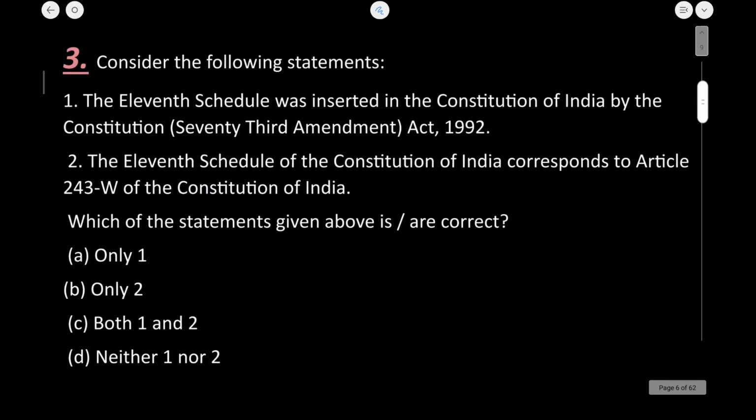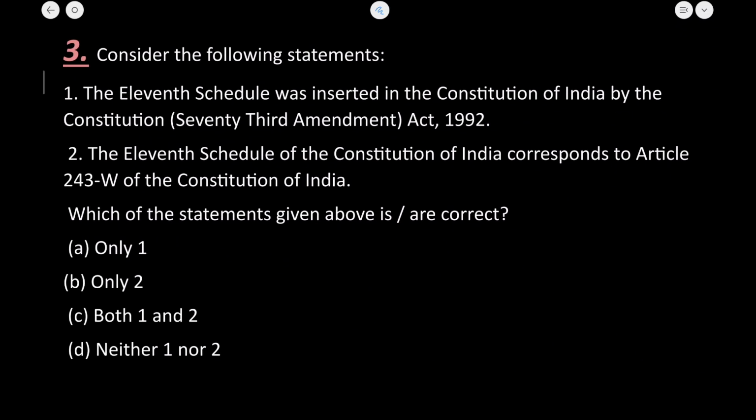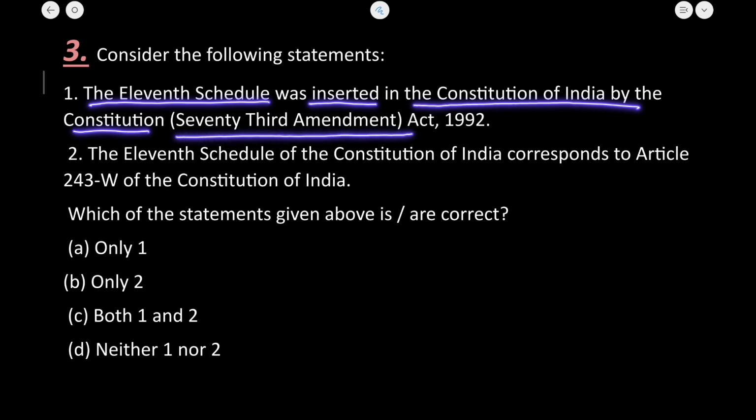Let us now see the next question: consider the following statements. The 11th Schedule was inserted in the Constitution of India by the Constitution 73rd Amendment Act of 1992. This is absolutely correct. The act gave constitutional status to panchayats. Now let us see the second statement.